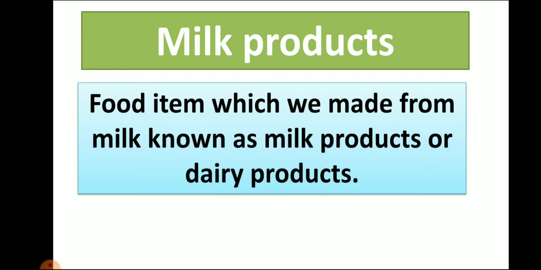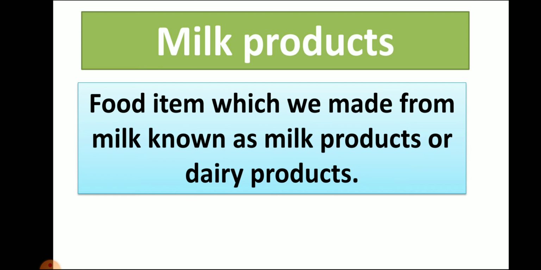Now when you think in your mind, there is one word, milk, right? So it means it is something about milk. So let's see what milk products are. Food items which we make from milk are known as milk products or dairy products. It means the things which we are making from milk are known as milk products. Now you think in your mind, what are dairy products?